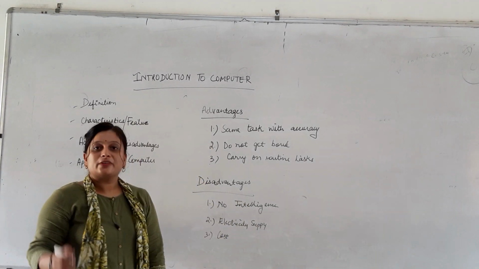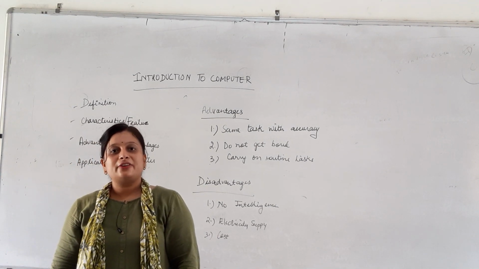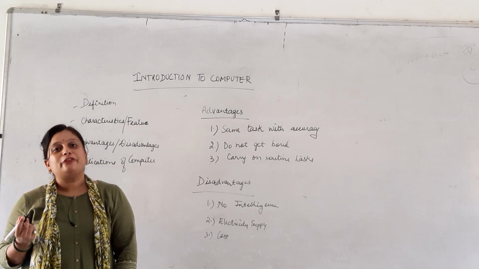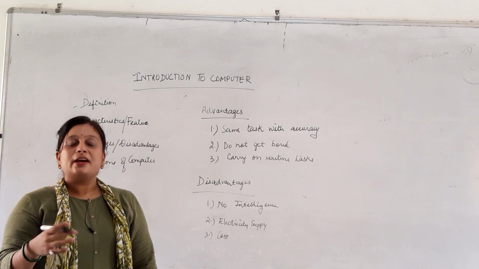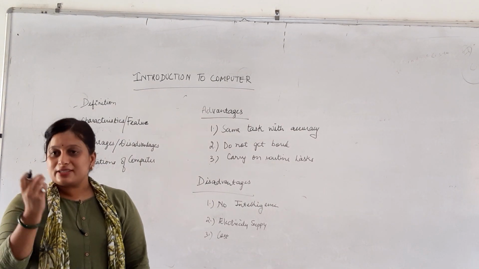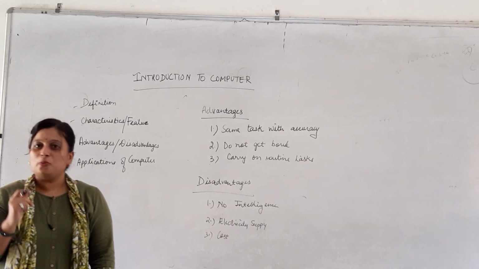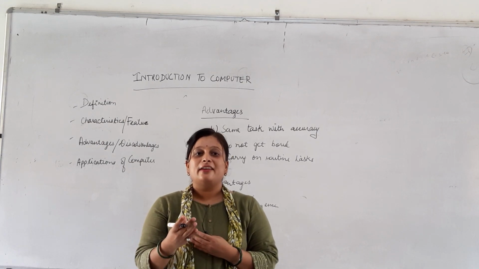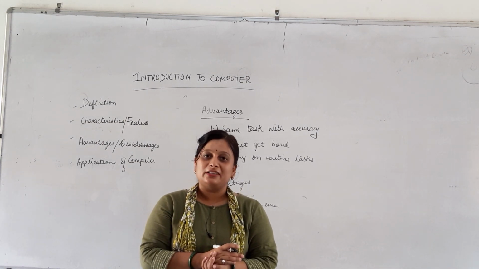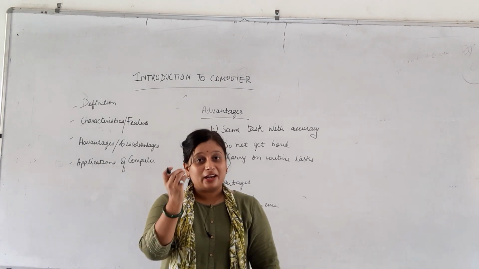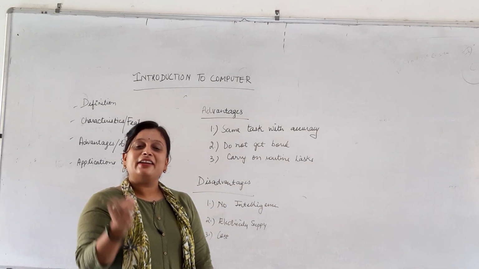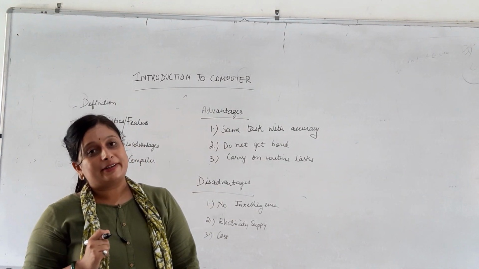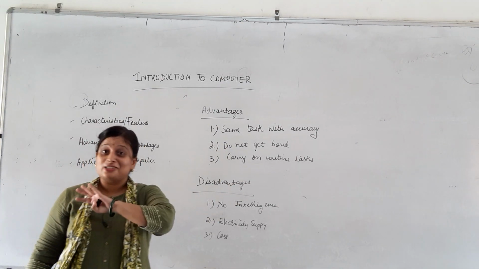The next topic is the basic advantages and disadvantages of computer. The advantages of computer: computer has the unique feature to perform the same task repeatedly and with accuracy. This is an important feature. As humans, we have the tendency, if we are asked to perform the same task again and again, to lose interest, and there may be a possibility that we create errors. But a computer does it accurately every time, even if you ask it to perform the same task over 100 times.